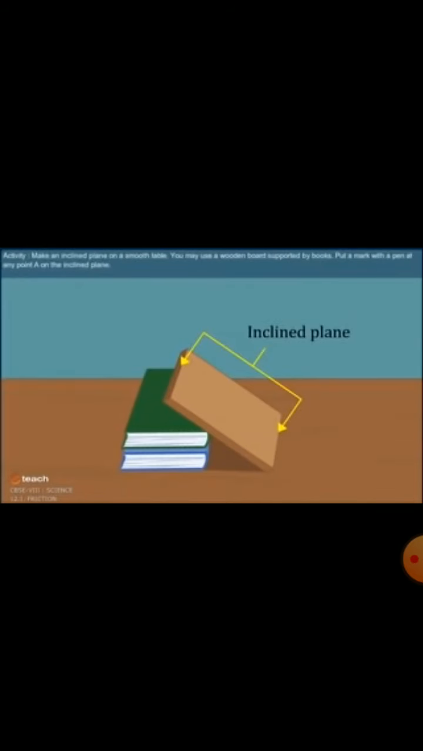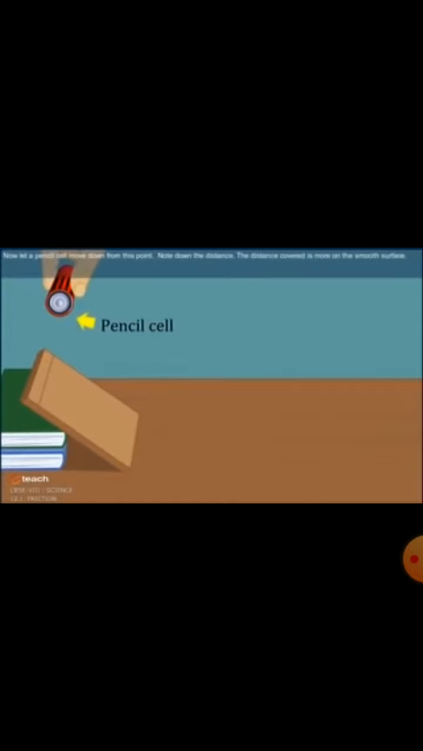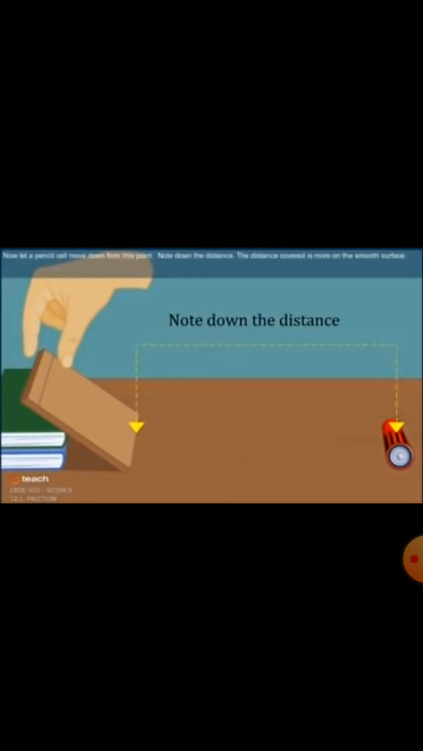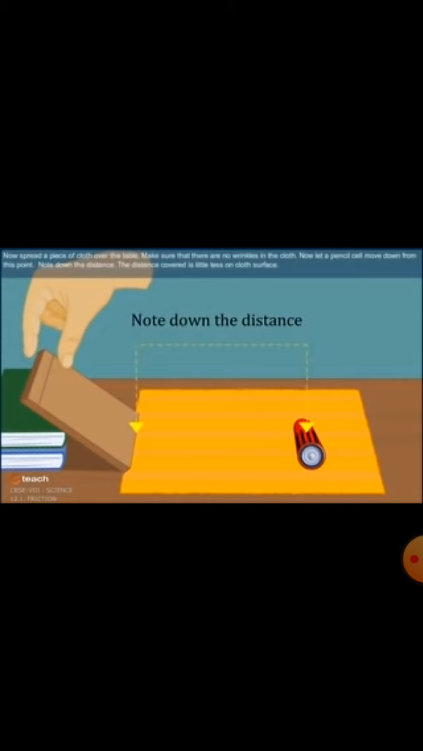Let us perform another activity in which we make an inclined plane with the help of books or a wooden board, and we take a pencil cell and roll it down. So we see that it moves a long distance, and we mark the distance. Now we place a cloth and again roll down the cell. We see that it covers less distance as compared to before.